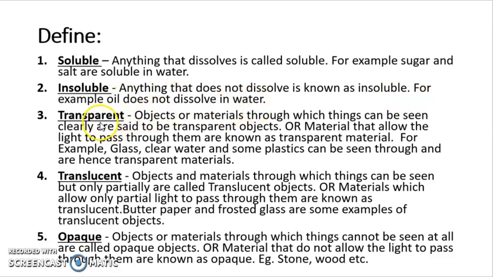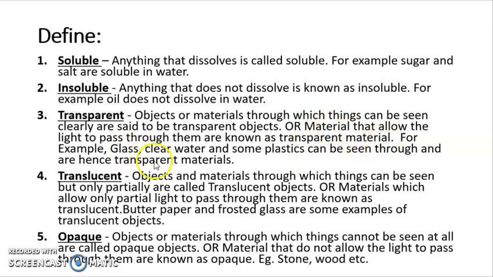Now third is transparent. Objects or materials through which things can be seen clearly are said to be transparent objects. Or we can also say that materials that allow the light to pass through them are known as transparent materials. This definition we will study in the chapter Light.